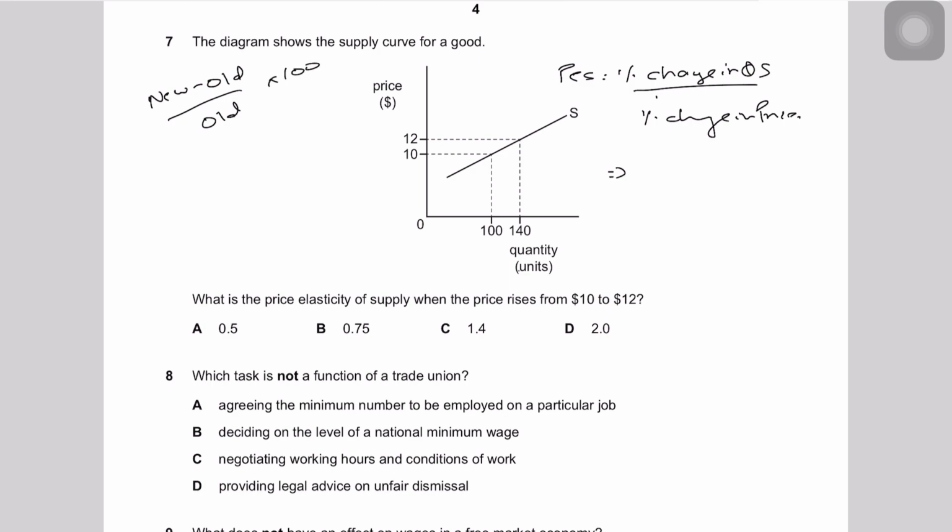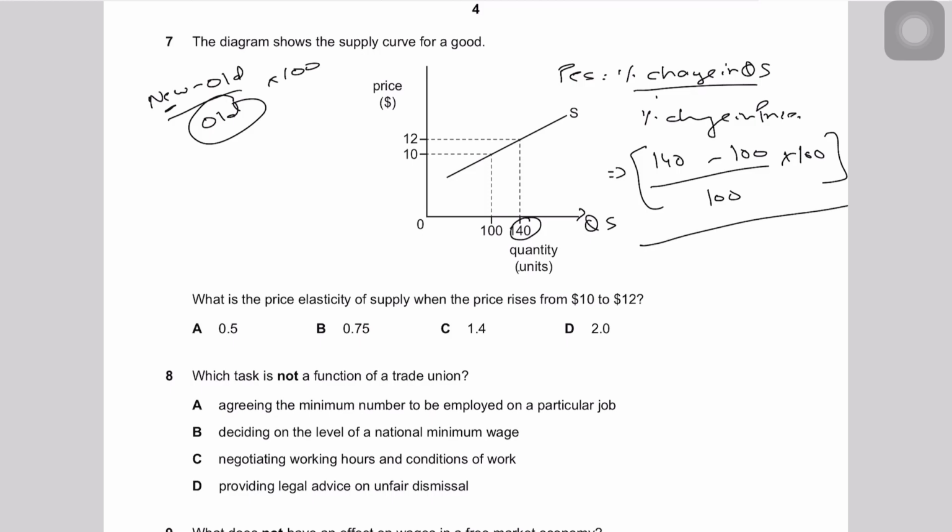So what is the percentage change in quantity supplied? The new quantity supplied is obviously 140. So we're going to write 140 minus old, which is 100, divided by old, which is obviously 100, times 100. This gives us the percentage change in quantity supplied, divided by the percentage change in price. So again, we'll apply the same formula, but this time we're going to be inserting price instead of quantity supplied. The new price minus the old price: the new price is 12 minus the old price 10, divided by 10, times 100.